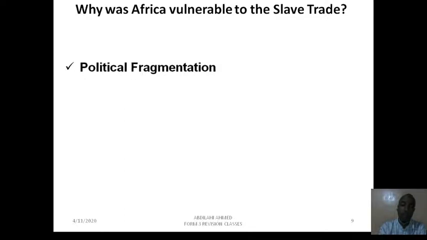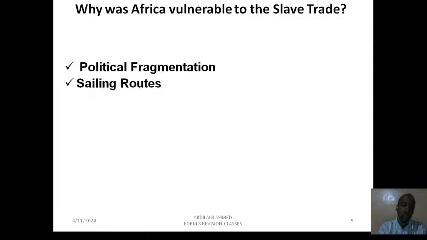The first one is political fragmentation. When we are talking about Africa in terms of politics, they were not united. They were fragmented. They were broken into different political institutions, different kingdoms, different chiefdoms, different empires, different regions that were not friendly. So that made it easier for the slave traders to enslave Africans.